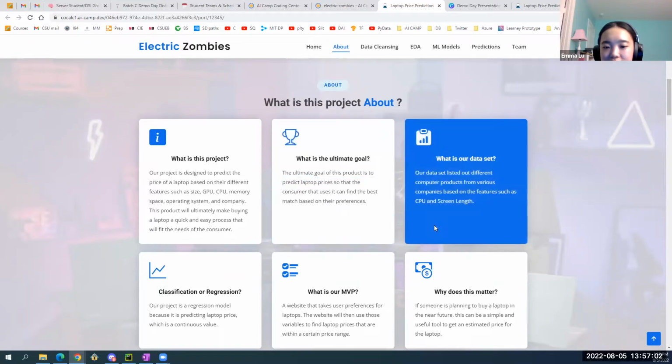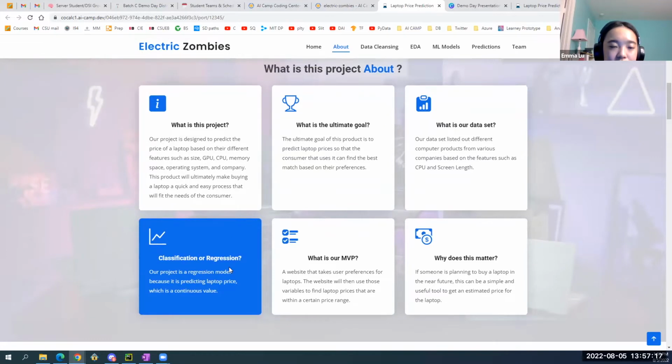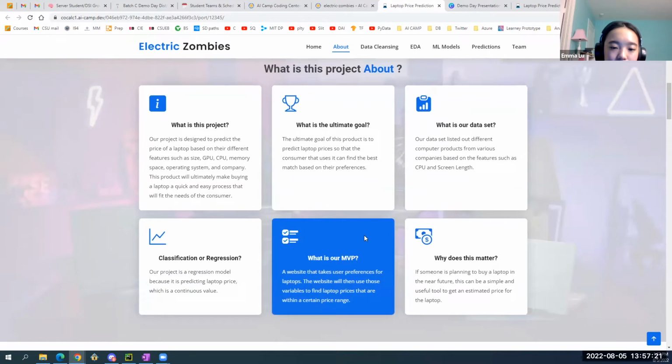What is our data set? Our data set listed out different computer products from various companies based on their features, such as CPU and screen length. Classification or regression? This project is a regression model because it is predicting laptop price, which is a continuous and not discrete value.